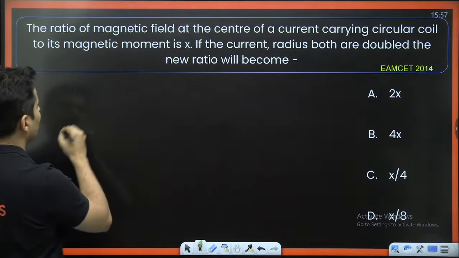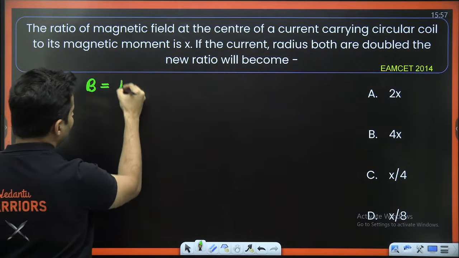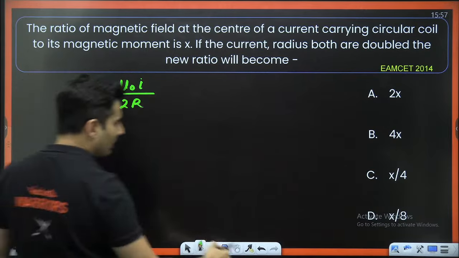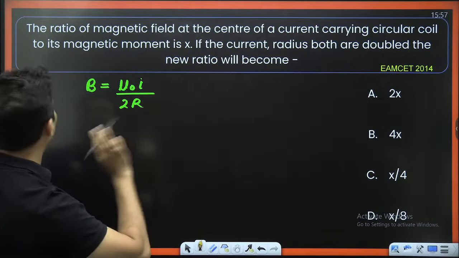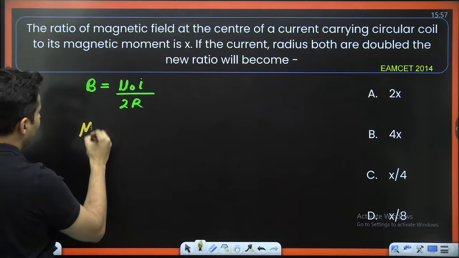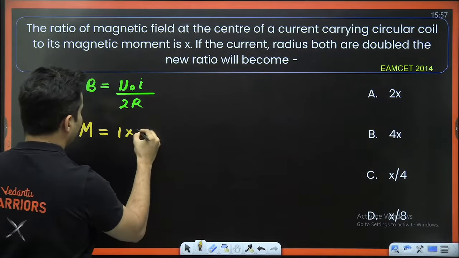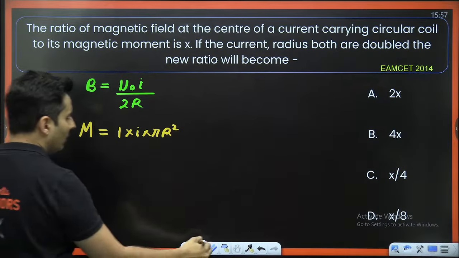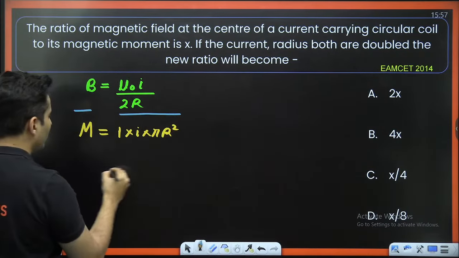Okay, let's try to do this. The ratio of the magnetic field at the center. The magnetic field formula is mu naught I divided by 2R, divided by the magnetic moment. Magnetic moment is number of turns, which is 1, into current, which is I, into area, which is pi r square. Now you divide both of them.